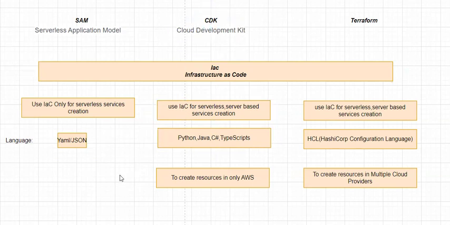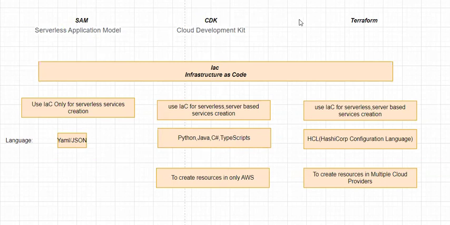Let's say you are creating your resources or infrastructure in AWS, and you are required to create only serverless services related infrastructure, then SAM is preferred. And if you are creating not only serverless but also server based services in AWS, and you are more familiar with programming languages like Python, then CDK is preferred for creating such complex infrastructures or environments.